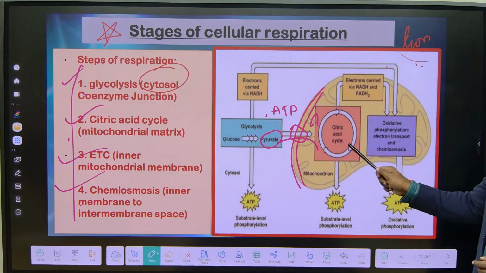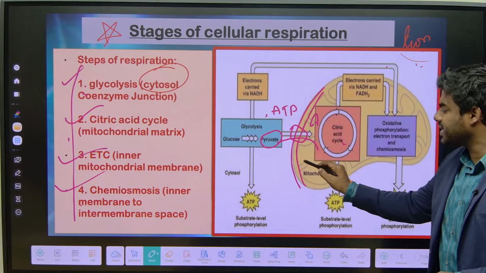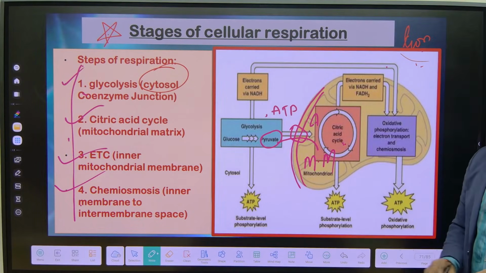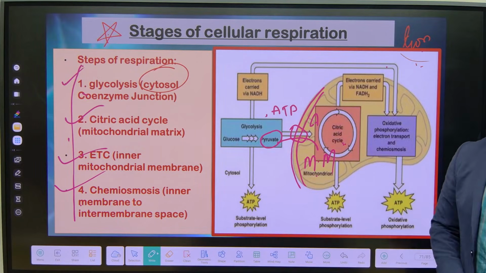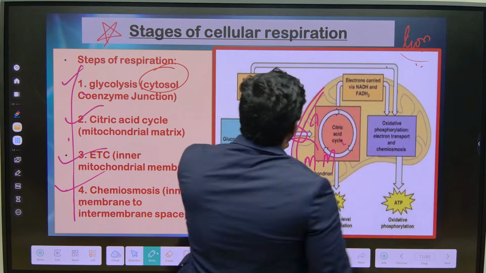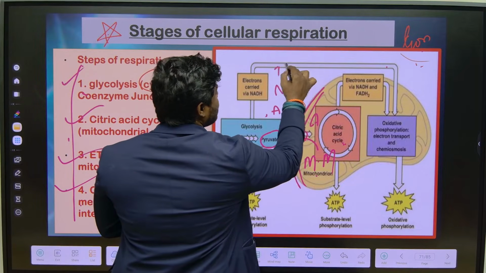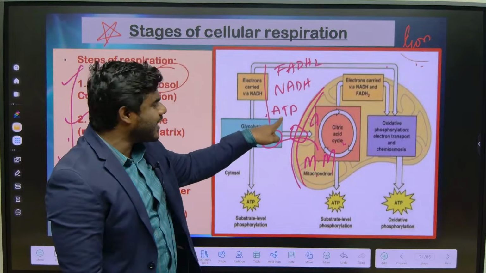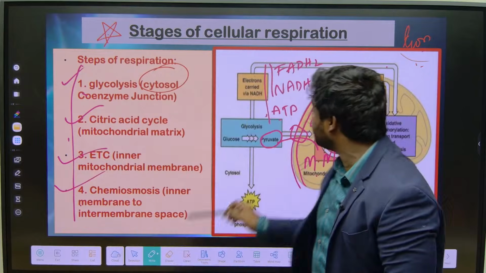Now acetyl-CoA enters into the citric acid cycle, and where is the location of the citric acid cycle? Mitochondrial matrix. Why only the matrix? Because all the enzymes of the citric acid cycle are located in the matrix. Now, whenever the citric acid cycle is over, what do we get? We get ATP, we also get NADH, we also get FADH2. What is the difference between these three? ATP is the direct energy, you can see it. In NADH and FADH2 there is also an abundant amount of energy which we can't see.